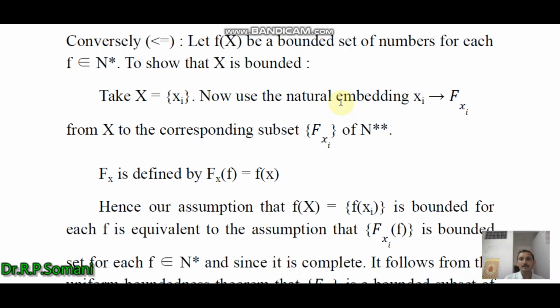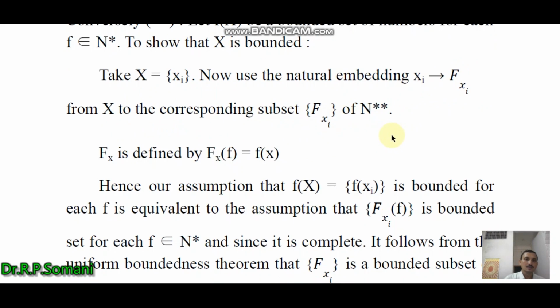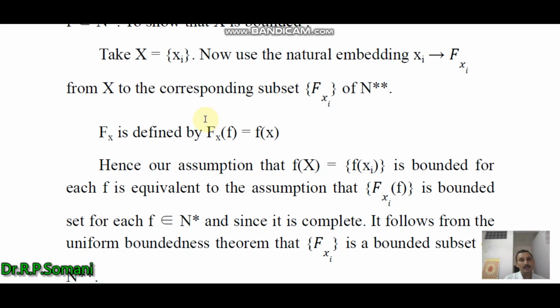The natural embedding takes x_i to F_xi, a functional in N double star, from X to the corresponding subset F_xi of N double star. So F_x(f) is defined as f(x) by the natural embedding theorem.